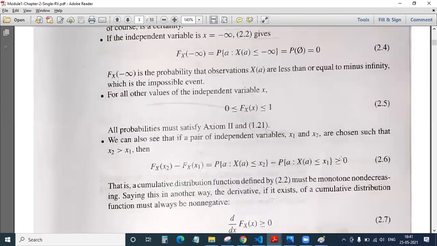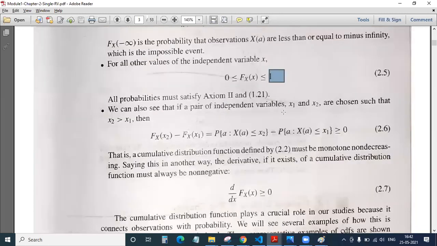Okay, and how should it be? It should always be greater than or equal to 0. Then only it will be lying in our said range. What is the said range now? It is 0 to 1. It should be in between 0 and 1.